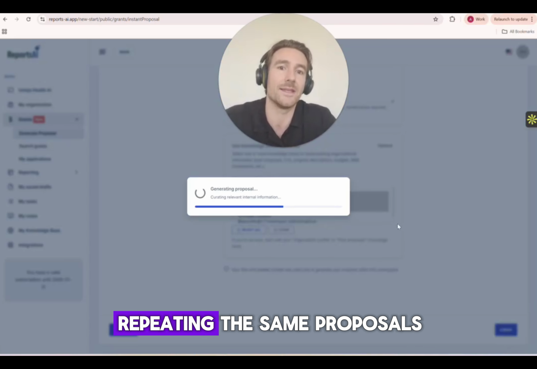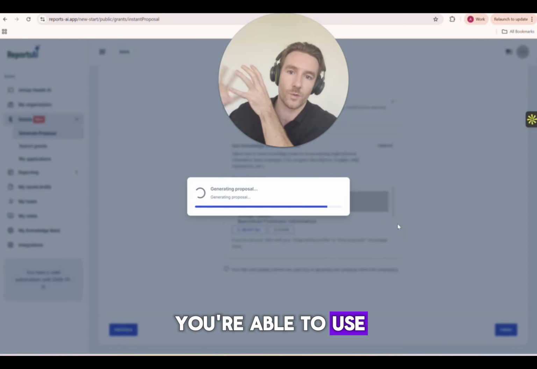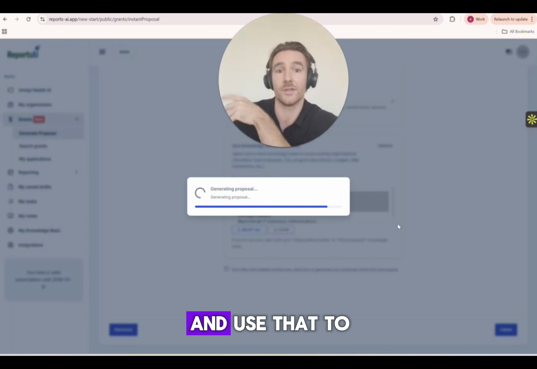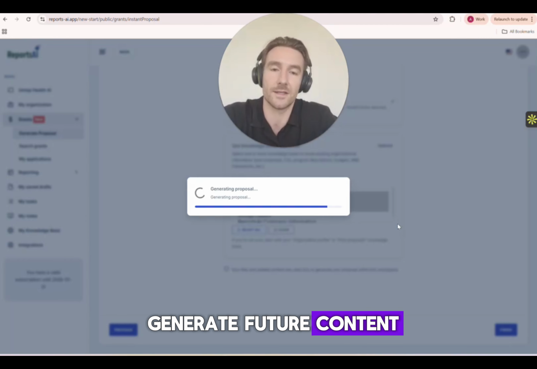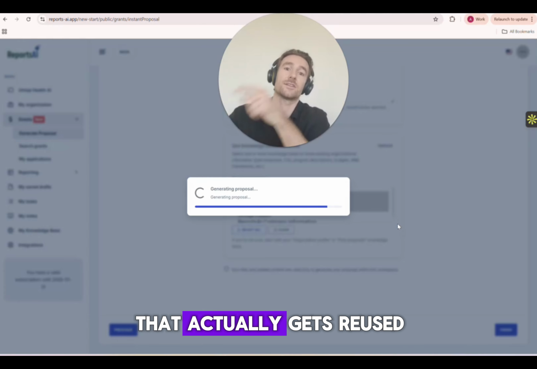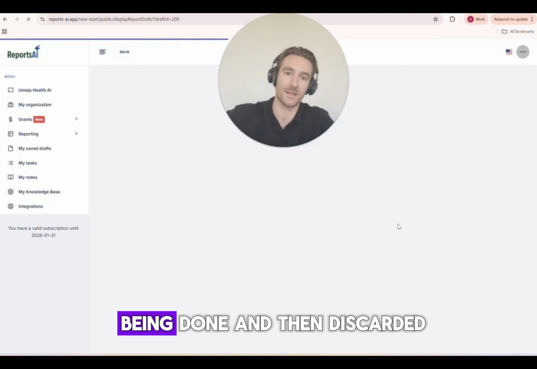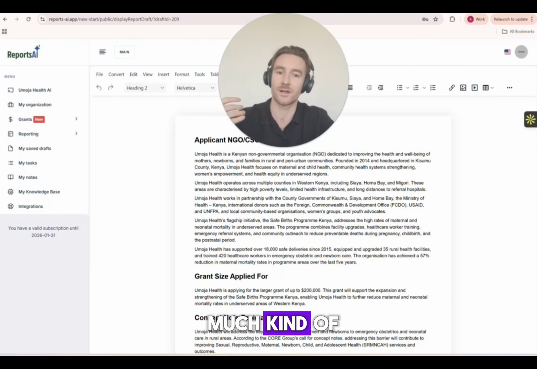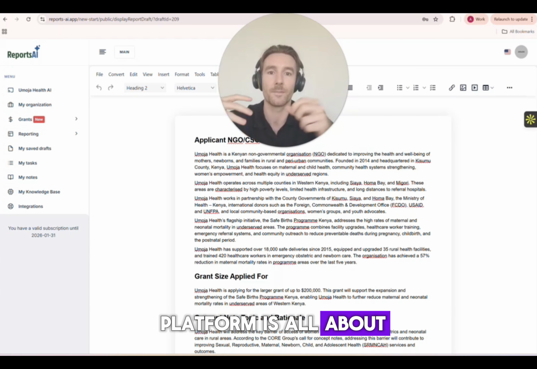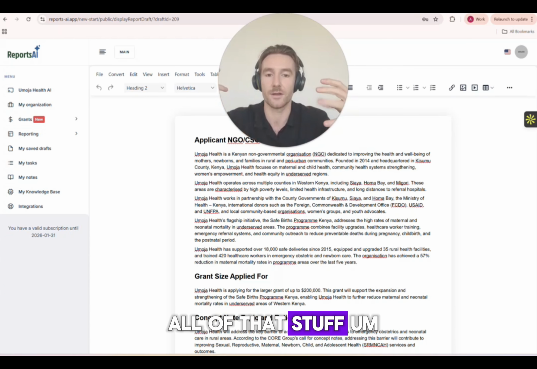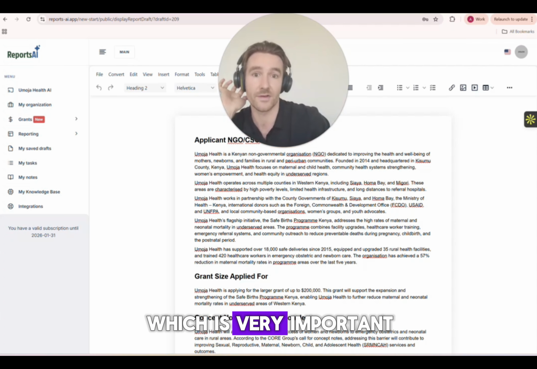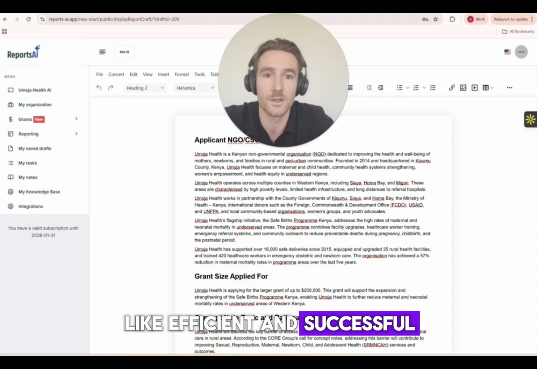And this means you're not just repeating the same proposals over and over again. You're able to use the really good quality content that you've created in the past and use that to generate future content. It's all about turning all of the stuff that you do as an organization into an asset that actually gets reused, rather than stuff just being done and then discarded. I feel like so much institutional memory and good work just gets lost within organizations, whereas this platform is all about how you can reuse all of that, and learn from all your processes over time, which is very important to be a very efficient and successful organization or business.